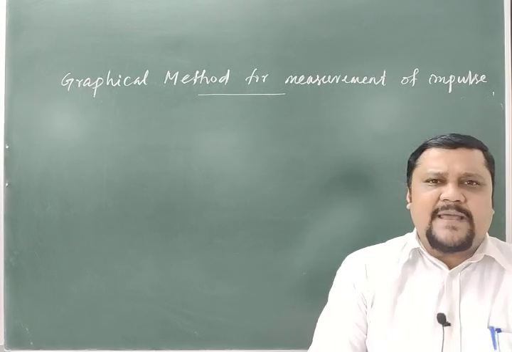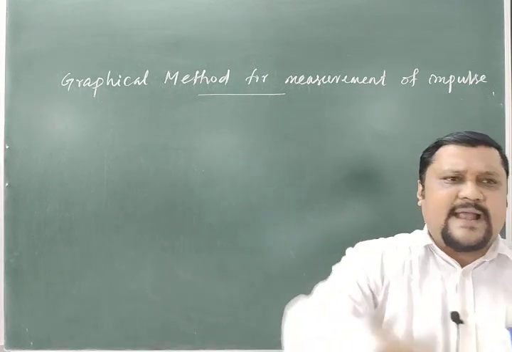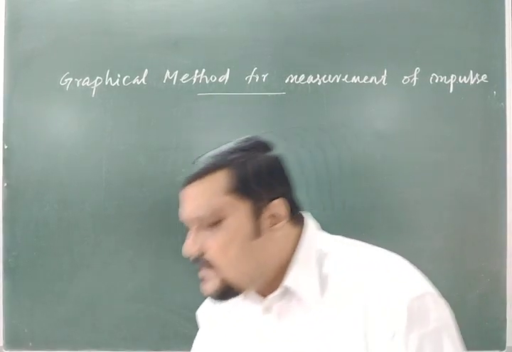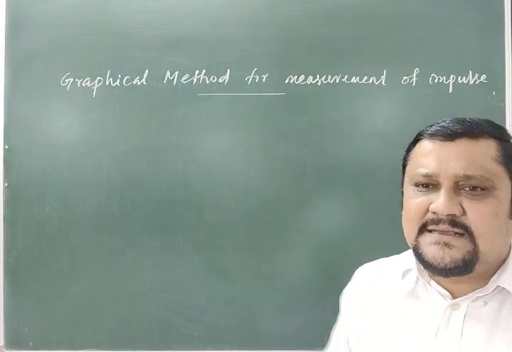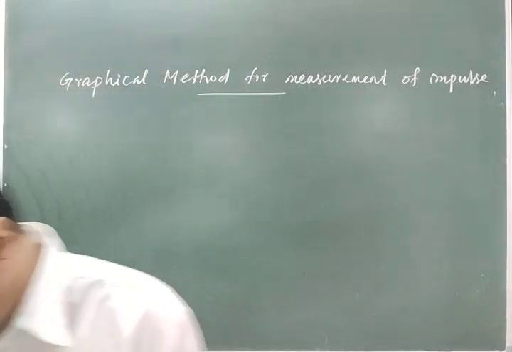At this instant, I am applying 5 Newton, then after 1 second I am applying 3 Newton, then after 1 second I am applying 90 Newton, then after 1 second I am applying 30 Newton, like that. The force is changing. I will consider 2 cases. First case, when a constant force acts on a body.